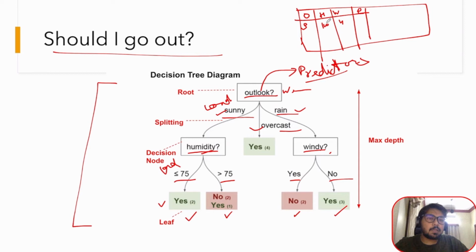If it's sunny and the humidity is greater than 100, we know that we are not going out, so the prediction would be no. Similarly, if it's sunny, 50, windy yes, I would be going out. If it's rainy, and it's windy, yes, then I won't go out.